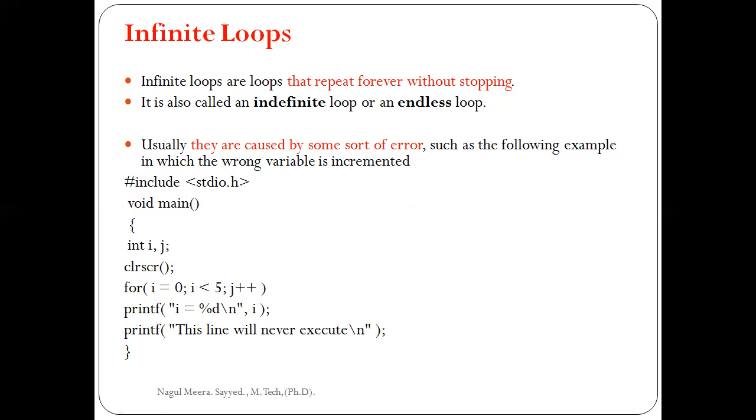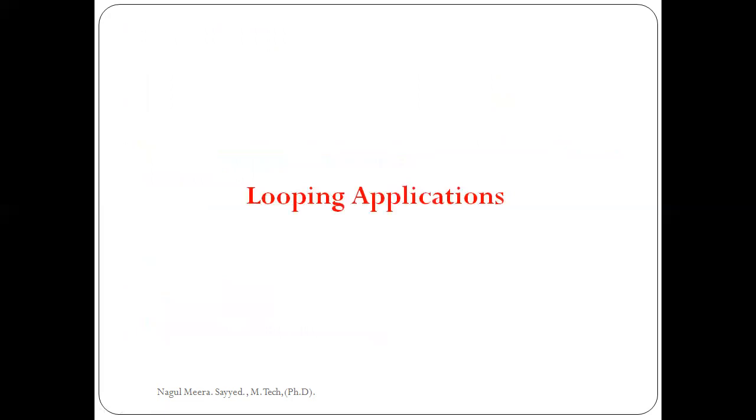Last class we discussed all these topics and saw all the examples. Now our topic is looping applications, simply the applications of loops. What is the meaning of a loop? A loop is used to repeat a statement or statements many number of times, depending upon our condition. If the condition is true, it starts its execution, and how many times it repeats depends on the condition until the condition fails. This is the general execution of a loop.